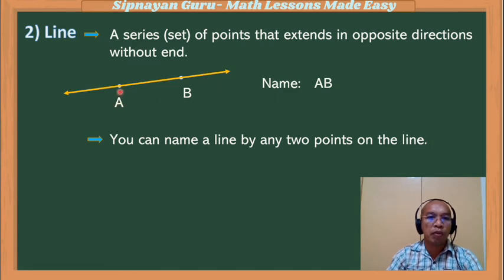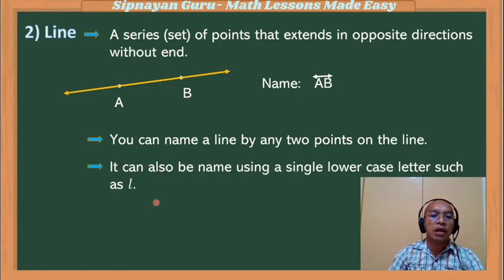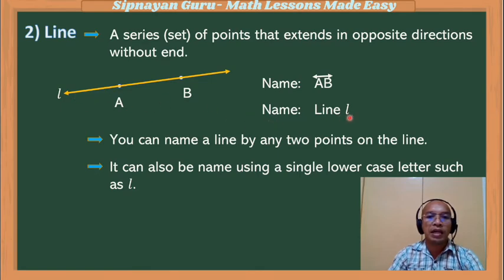Suppose in this line we have point A and point B. We can name this line as line AB. In geometry, we have to be very specific in putting symbols because the symbol will give us the meaning of the representations. If we are representing line AB, we will put a line on top of points A and B. There are cases where there are no identified points along the line. However, there is a small letter here. The lowercase letter can also represent the name of the line. So in this case, you can name this line as line L.